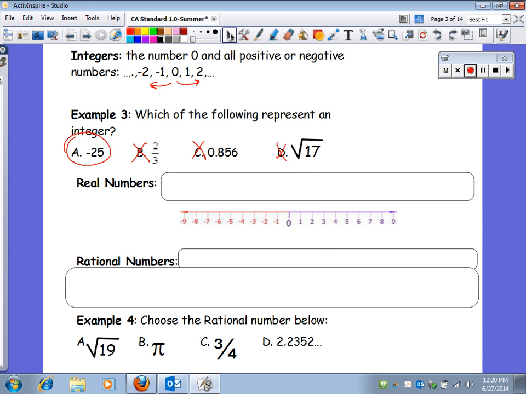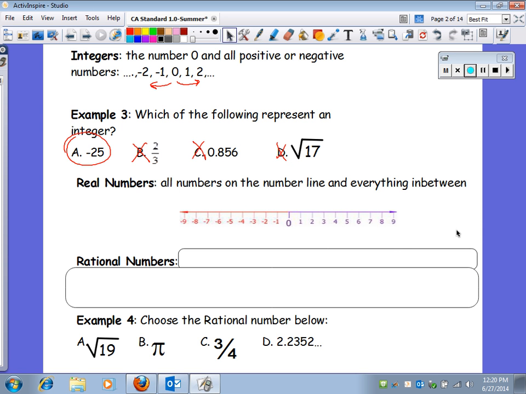Now, real numbers would be all of the numbers on the number line and everything in between. What I mean by everything in between is all fractions and decimals. So any fraction or decimal, anything you could put on this number line, like a number right in here, 4.2, or negative 0.5, -2, is a real number. All those are real numbers. Anything you could put on that number line would be a real number.